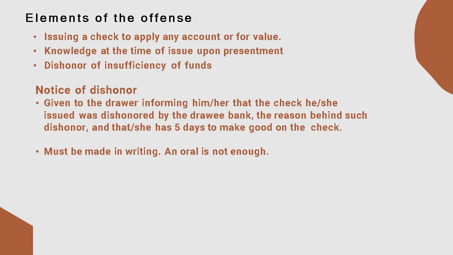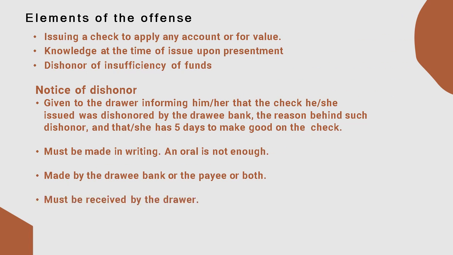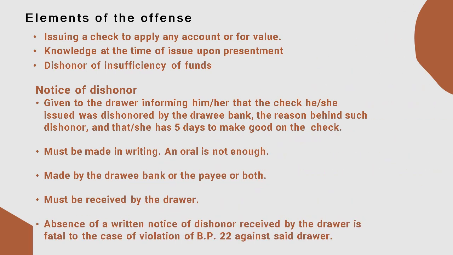Where can you find that? Under our obligations and contracts, because it is a transaction. It must be in writing, made by a drawee or the payee or both. What else? It must be received by the drawer. And then, absence of a written notice of dishonor received by the drawer is fatal to the case of violation of BP22 against said drawer. Why is it so, class? Why is it that under BP22, a written notice is necessary?